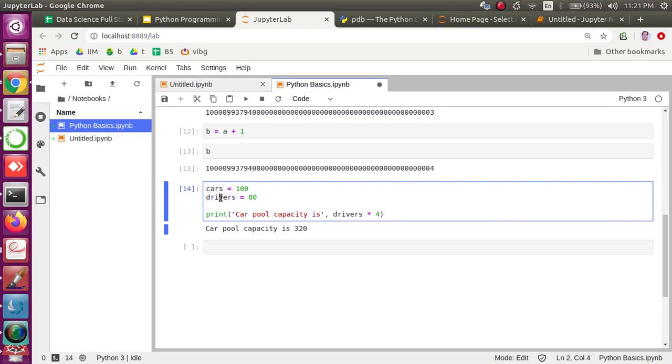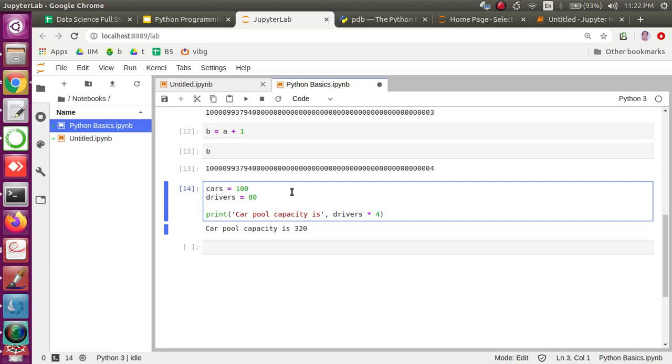The rule is simple. Variable names should be alphanumeric characters, a collection of characters which should not have any special character other than underscore. Also, it should not start with a number. But yes, a number can be there. Suppose cars5 is a valid variable, but 5cars is not a valid variable.